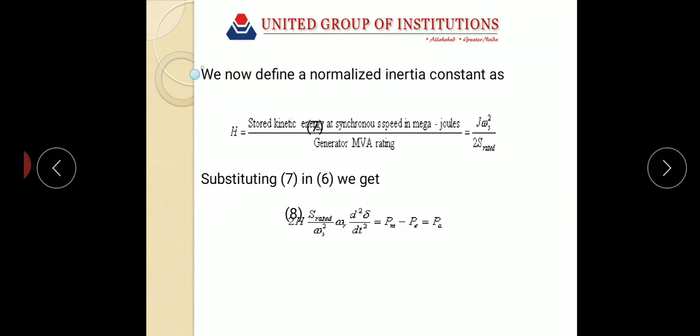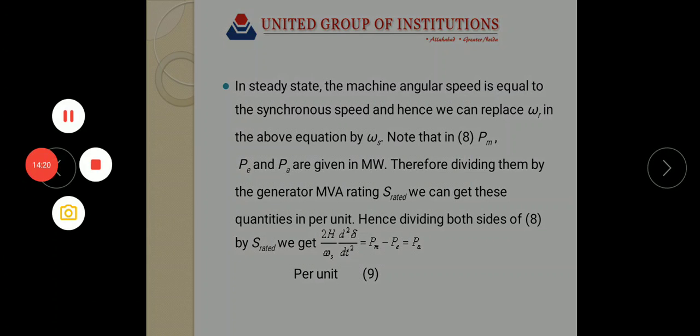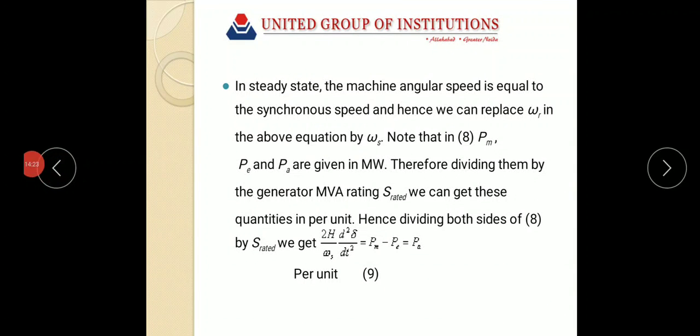From this we have the value of M equal to 2H by omega s, and if we put it in equation number 6, the swing equation, then we have 2H by omega s d square delta by dt square equal to Pm minus Pe, equal to Pa, and divide by Sm.